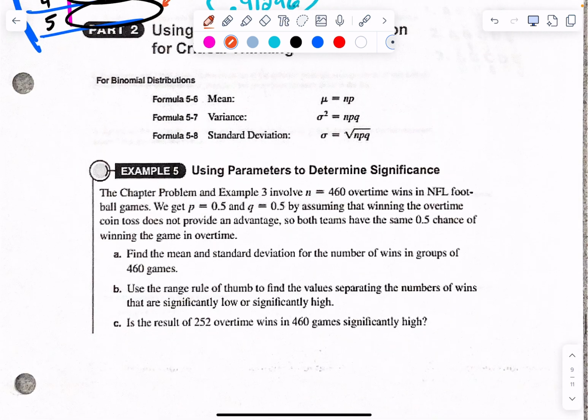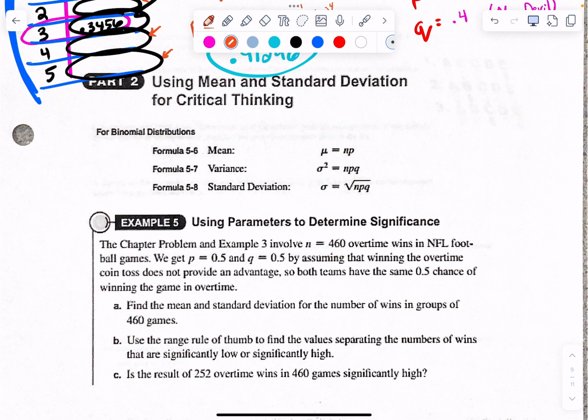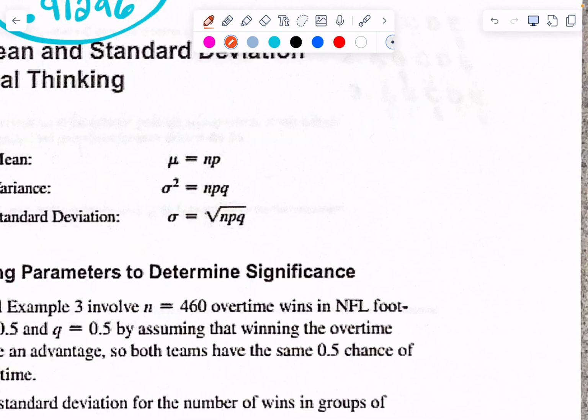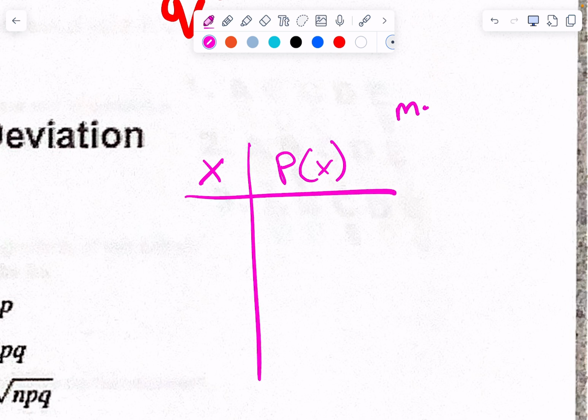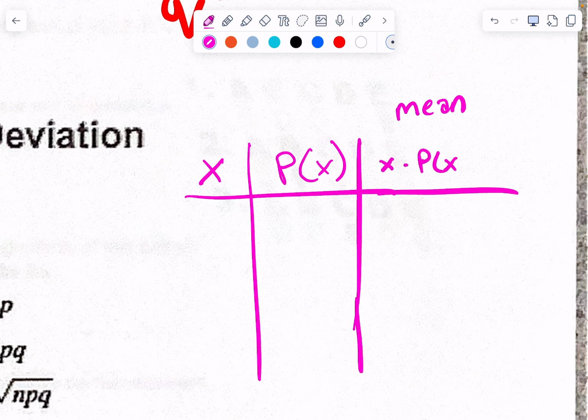Let's do example 5. Do you remember when we had X and P of X, that whole big chart, and I wanted to find the mean? How do I find the mean if I'm given the table? I take X times P of X and I add them all together, and I take the sum. That gives me the mu, or the mean, right?